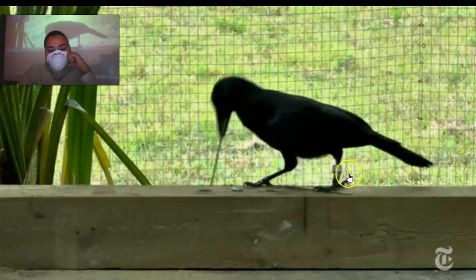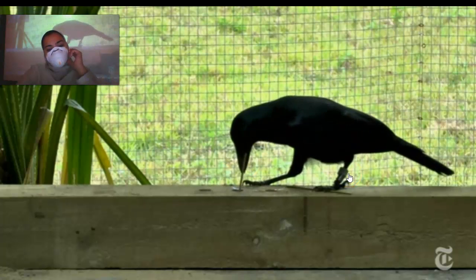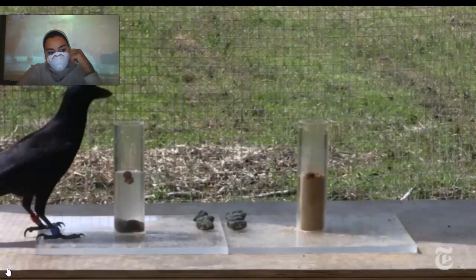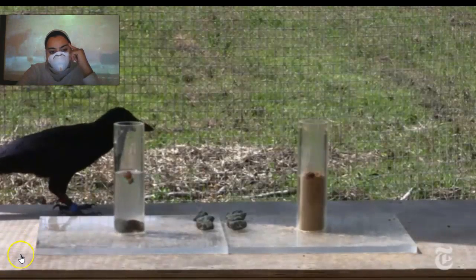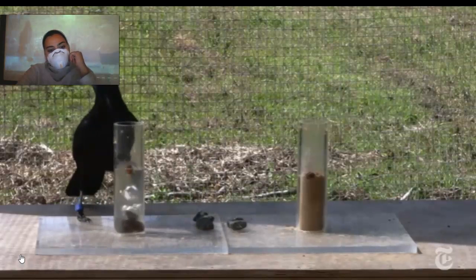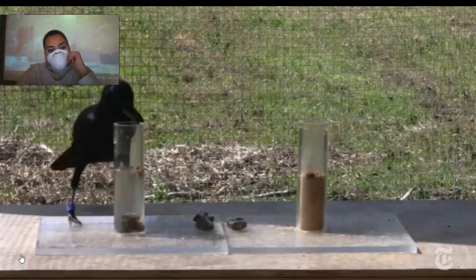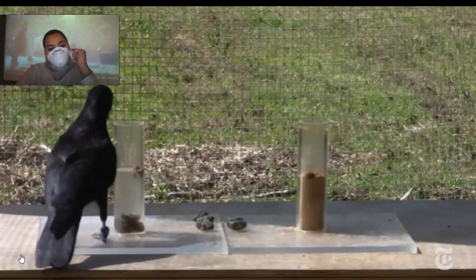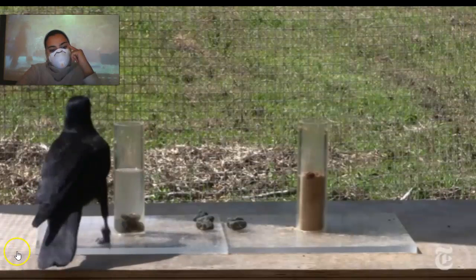Everyone knows crows are smart. They recognize faces, they can make and use tools. But how smart, and how do they learn? That's where one of Aesop's fables comes in. It's the one about a thirsty crow that dropped stones in a pitcher in order to raise the water level so it was high enough to get a drink. Seems unlikely. But, in fact, experiments have shown that New Caledonian crows, once they're trained to pick up and drop stones, which is not something they do a lot in the wild, can figure out this problem pretty quickly. They use the stones to raise the water level to get a piece of floating food.